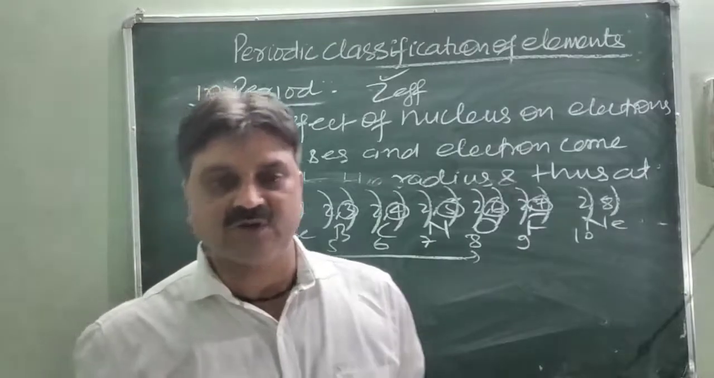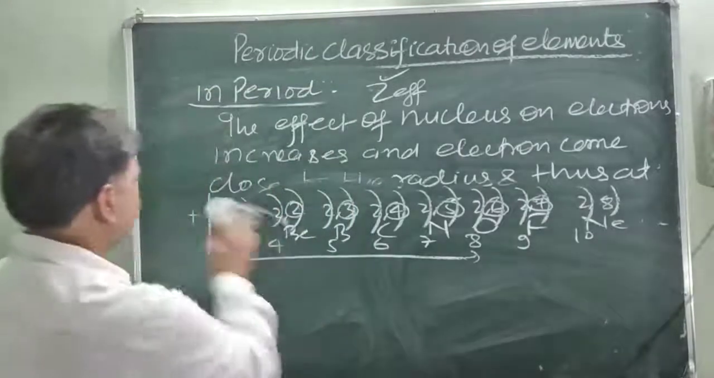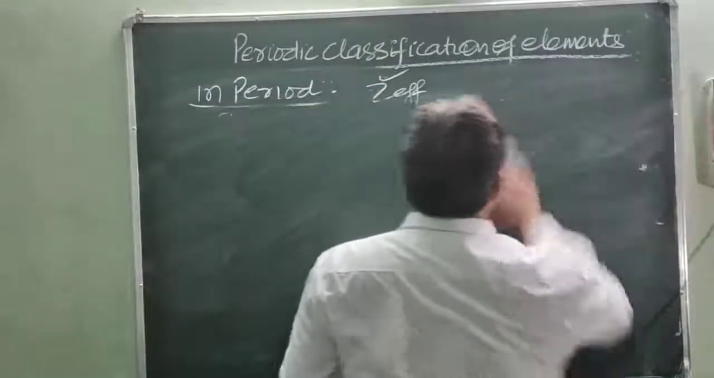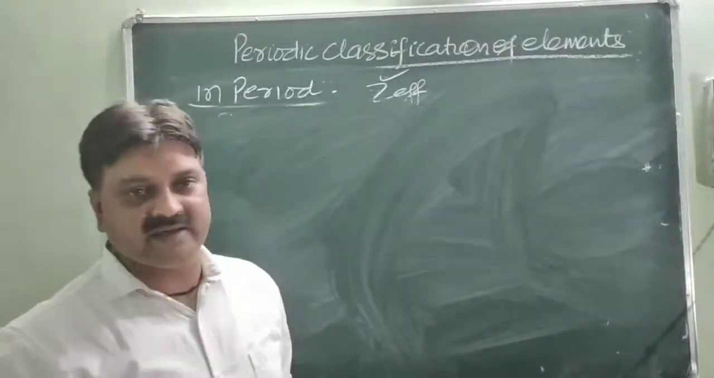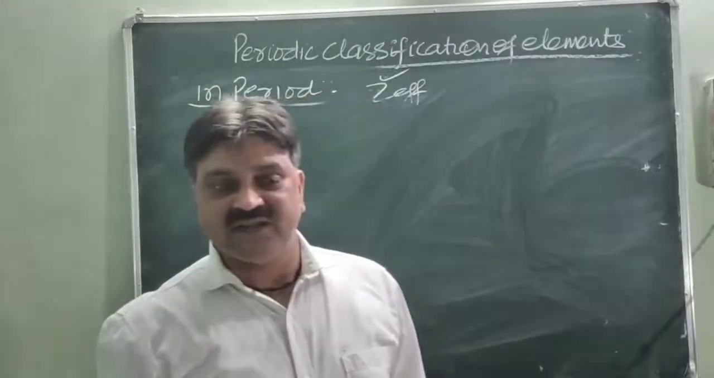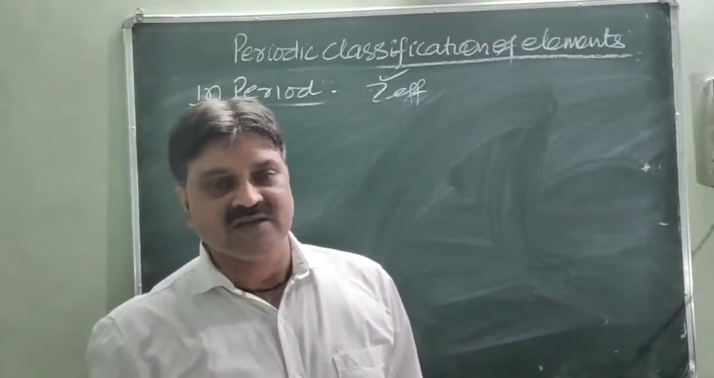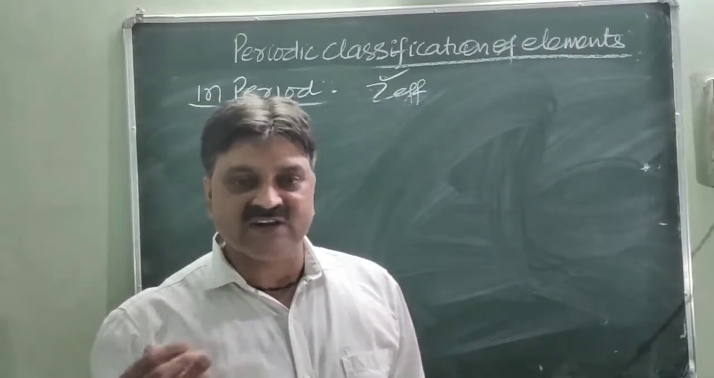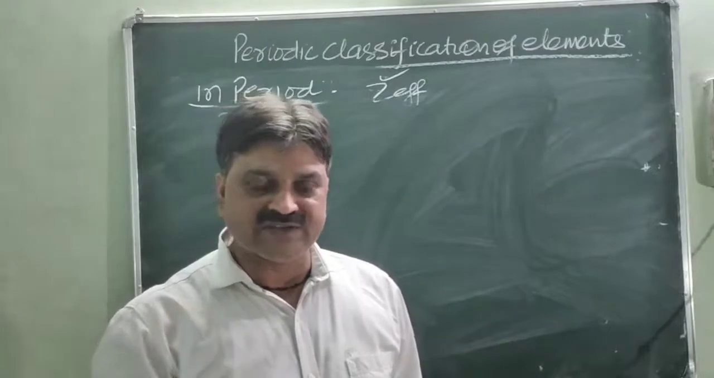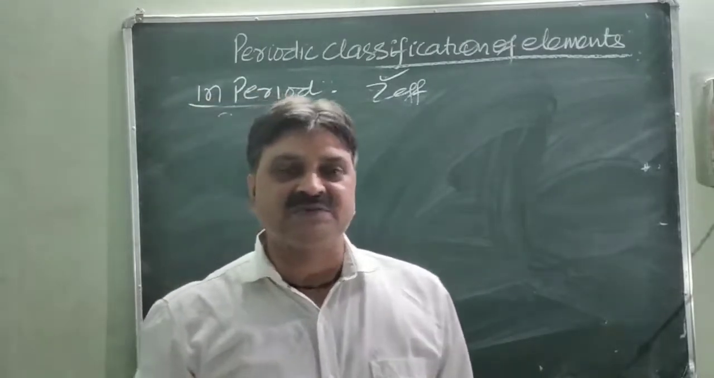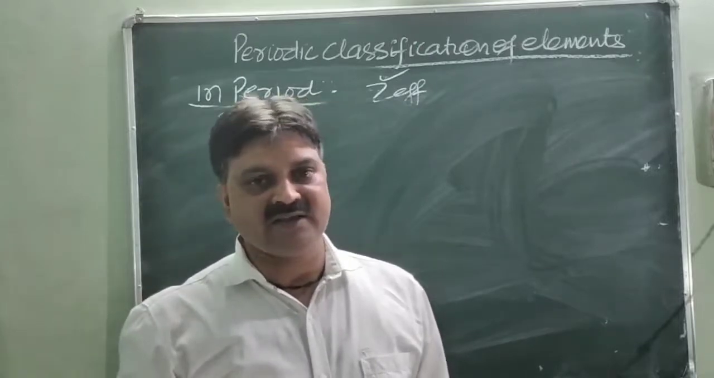Now we'll discuss ionic radii. What is the meaning of ionic radii? The removal of electrons from the valence shell gives a positive charge. Acceptance or addition of electrons from outside into the valence shell gives a negative charge. These are called ions. So ion formation takes place either by loss of electrons or gain of electrons.